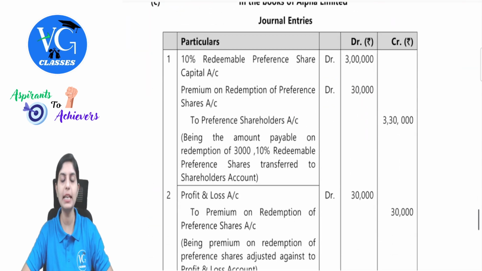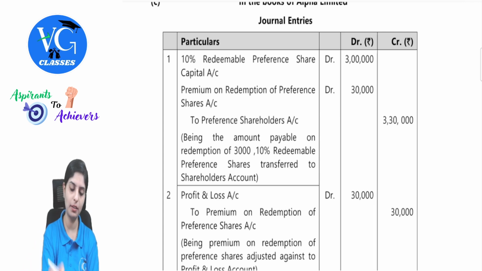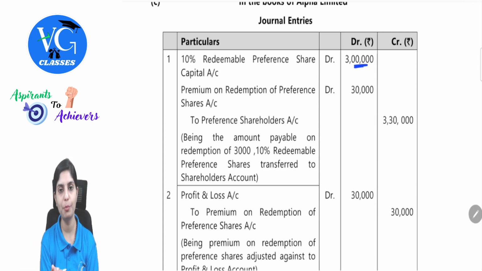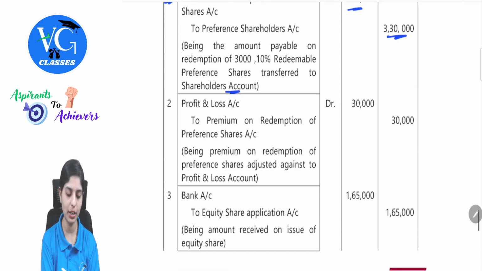First of all, we are making the preference redemption due. The preference shares were worth 3 lakh, and they are redeemed at a 10% premium. So what will be the due entry? 10% Cumulative Redeemable Preference Share Capital, which is 3 lakh, and Premium on Redemption of Preference Shares, 10% on this, will be 30,000, to Preference Shareholders, 3 lakh 30,000. We have first made it due, being the amount payable on redemption of 3,000 preference shares transferred to shareholders account. This premium needs to be written off at the end of the year, Profit and Loss to Premium on Redemption. You can also pass this entry at the end as well, 30,000.